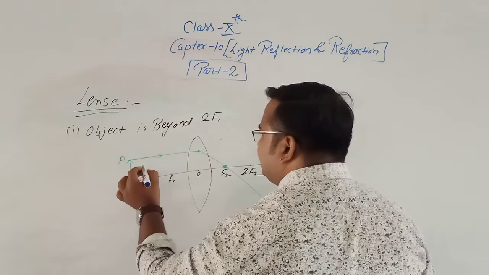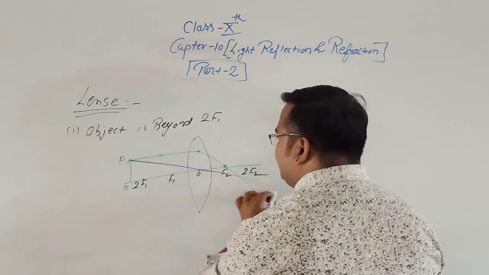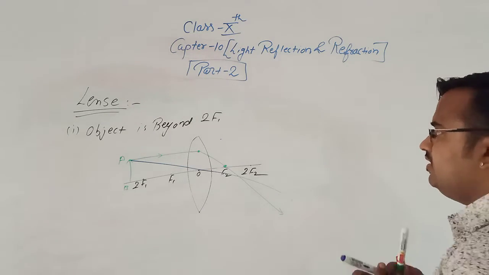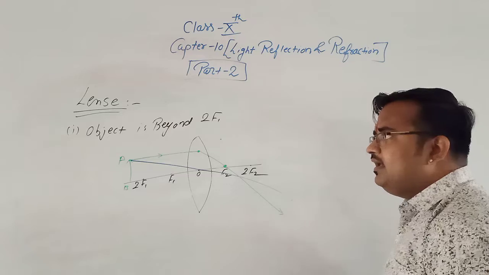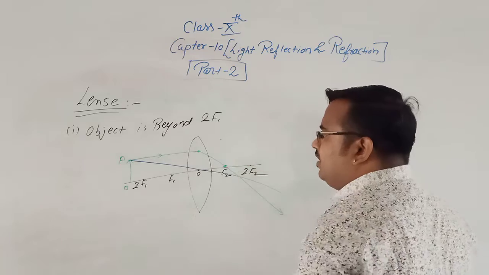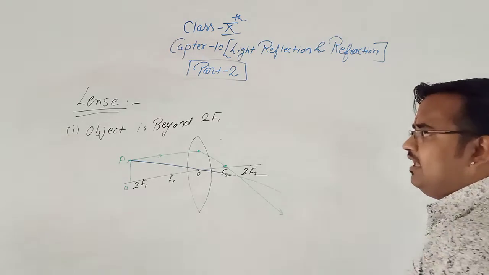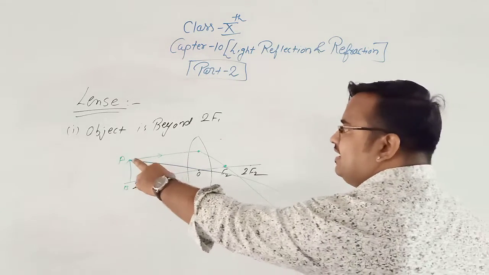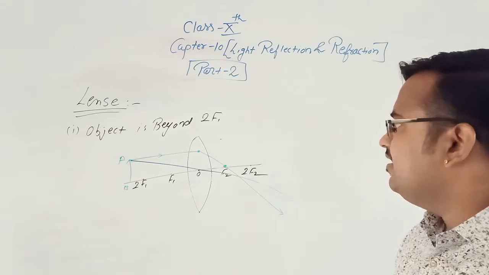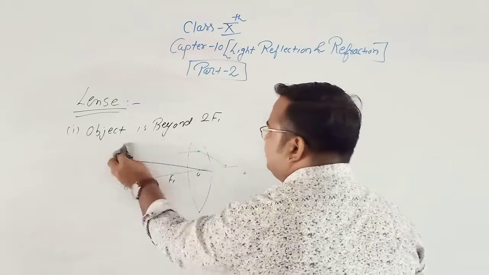And the second rule says that if the incident ray passes through the optical center, the image is formed here. Clear? The first rule says that if the object is beyond 2f1, and the incident ray is parallel to the principal axis, then it passes through the focus. And the second rule says that if the incident ray passes through the optical center, it passes undeviated. Clear? Now the next case is